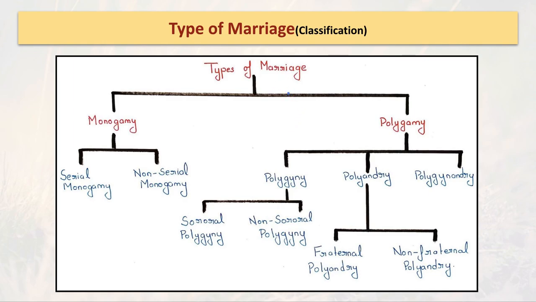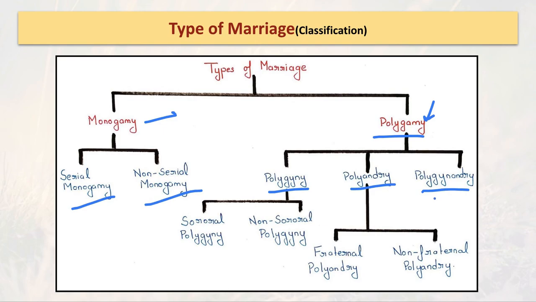Okay, I think it's good at the start to look at the various types of marriage. Then we'll discuss the details, characteristics and definitions. Primarily, the types of marriage are just two: monogamy and polygamy. Under monogamy we have two forms: serial monogamy and non-serial monogamy. If you look at polygamy, there are three forms. First is polygyny, second is polyandry, and the third is a mix of both the first and second.